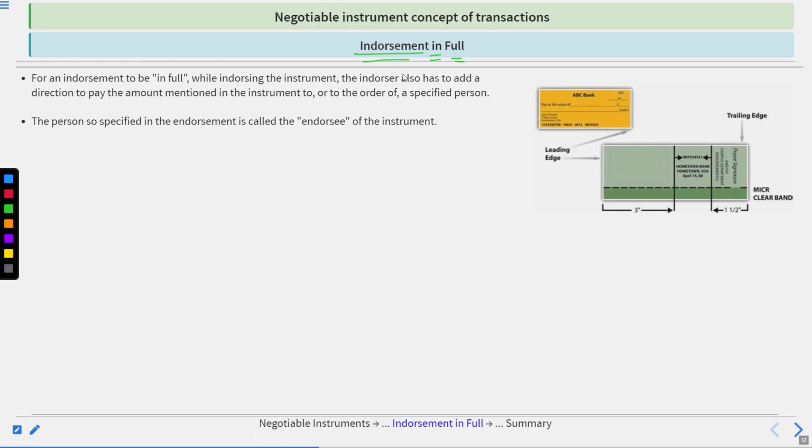Endorsement in full. For an endorsement to be in full, while endorsing the instrument, the endorser also has to add a direction to pay the amount mentioned in the instrument to, or to the order of, the specified person. Like here you can say the amount and the conditions or directions are mentioned, on the order or to some specific person. The person so specified in the endorsement is called the endorsee of the instrument.